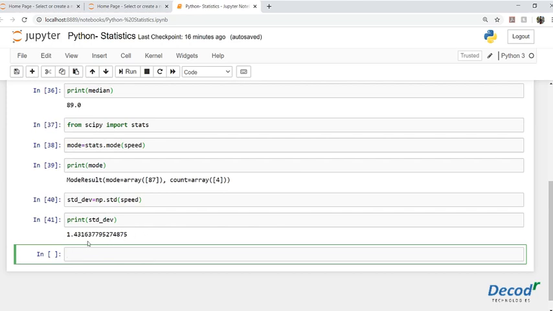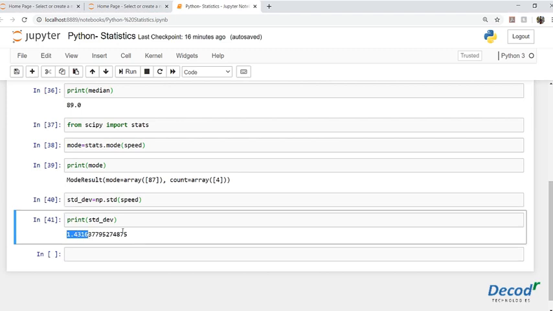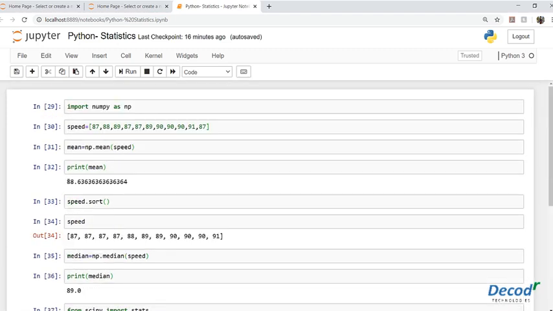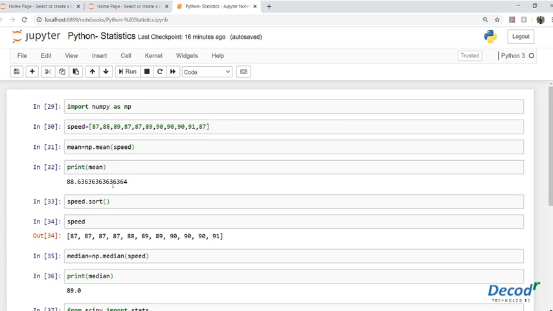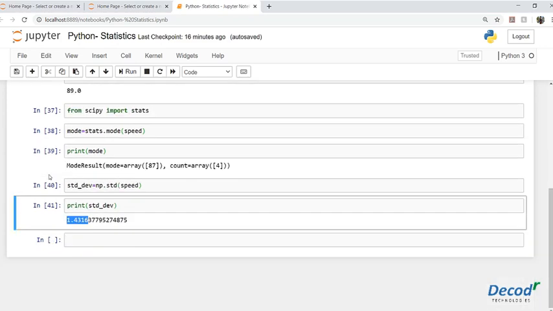So this tells us that most of the values are within the range of 1.43163 and so on from the mean value, which is 88.63. So most of the values are within the range of 1.43 from 88.63, which is quite evident, I feel.